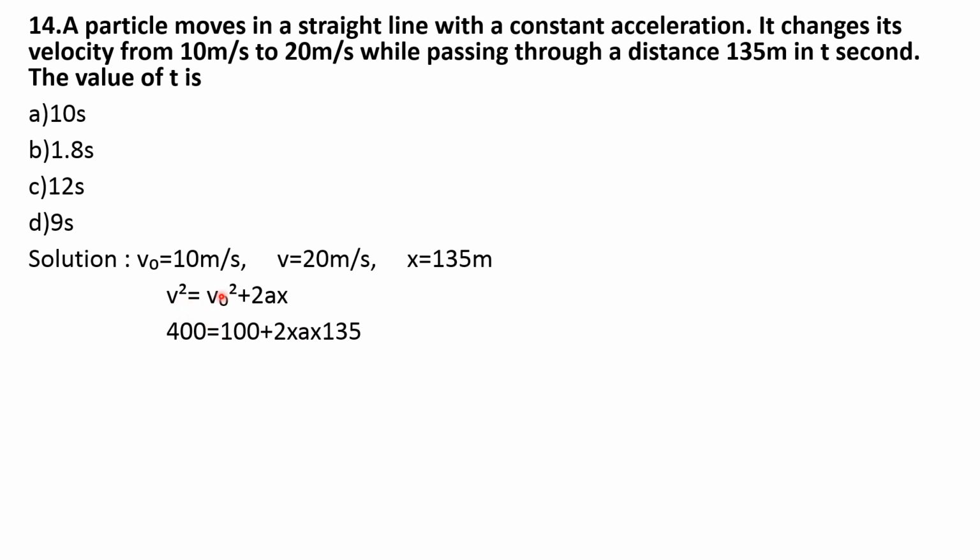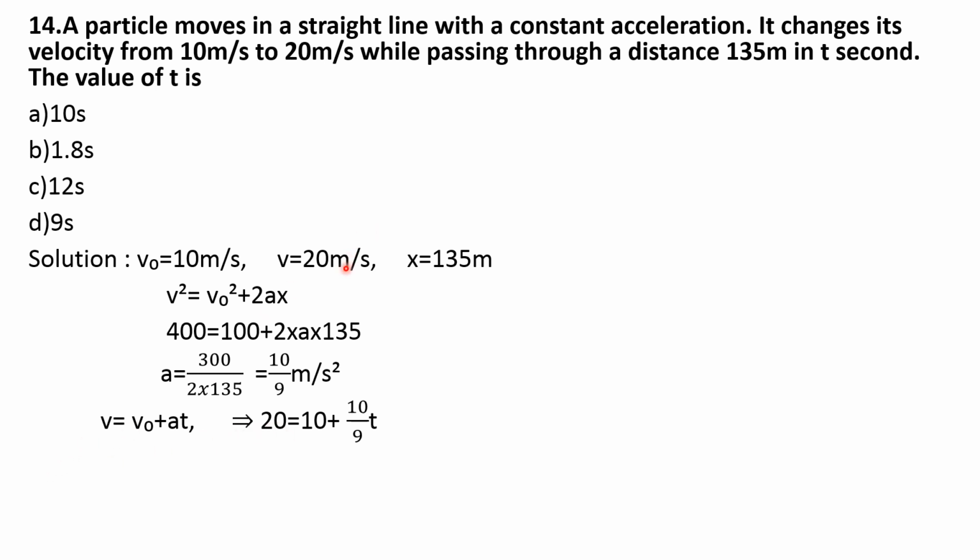So here V0 value is 10, V value 20 and X value 135. Substitute those values, you get 20 square, that is 400, which is equal to 10 square, that is 100, plus 2 into A into X value, that is 135. So after simplifying you get the value of A as 10 by 9 meter per second square.